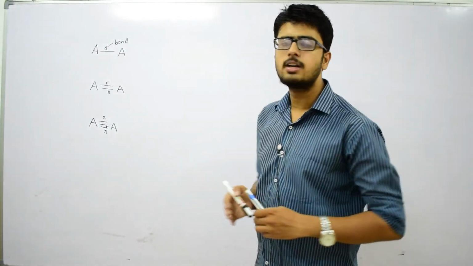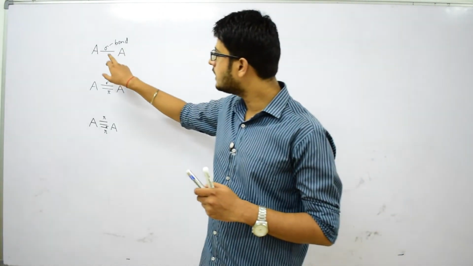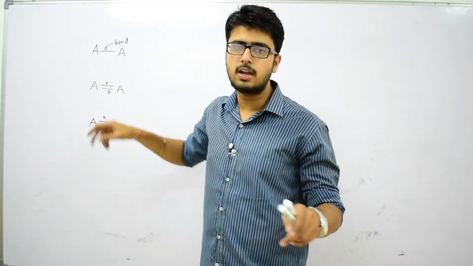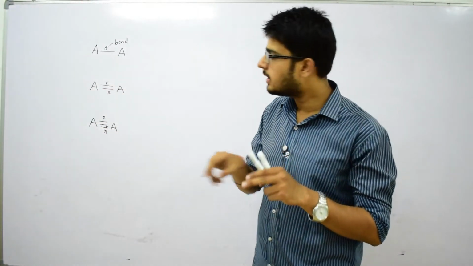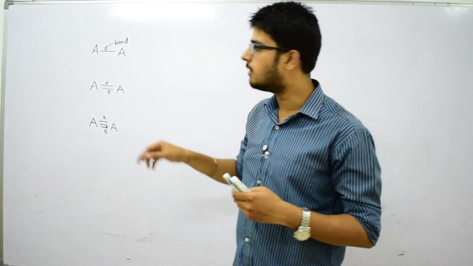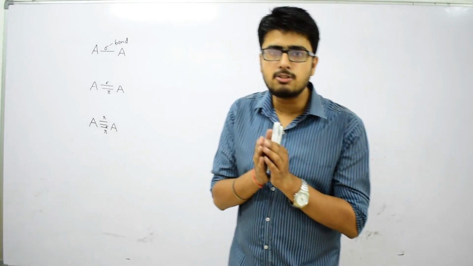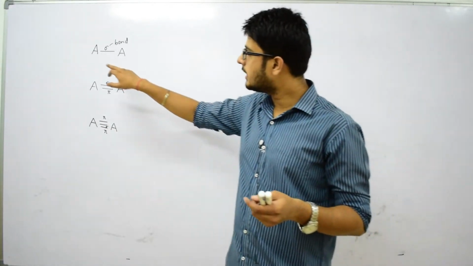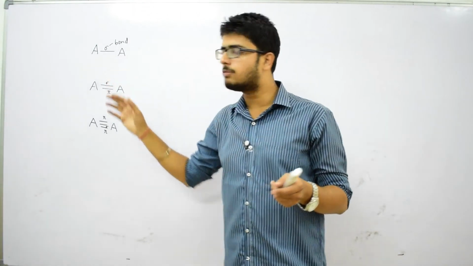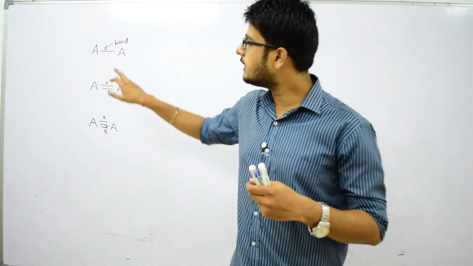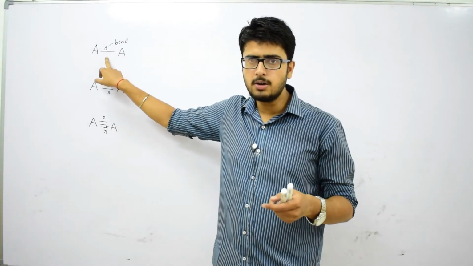So, this is the application of overlapping. A sigma bond will be formed when there is axial overlapping between two p orbitals, and a pi covalent bond will be formed when there is sidewise overlapping between two p orbitals. If there is a single covalent bond between two non-metals, it will always be a sigma bond.